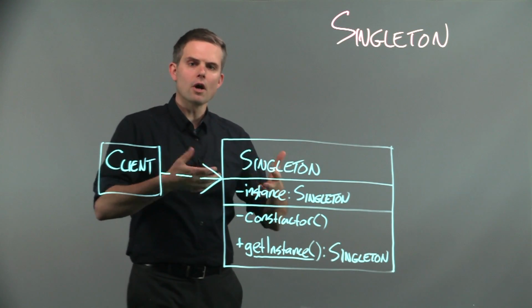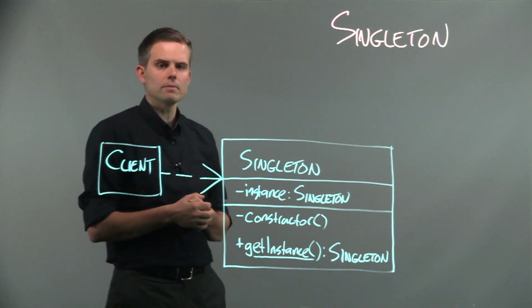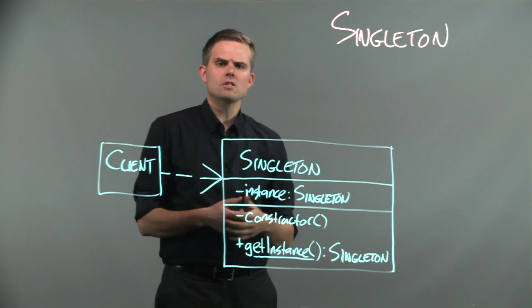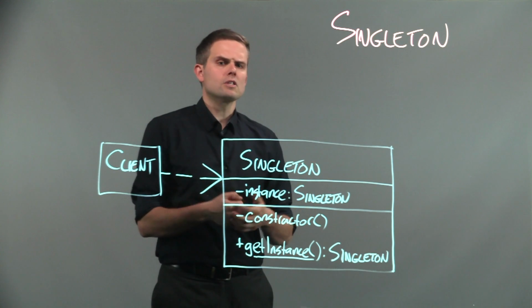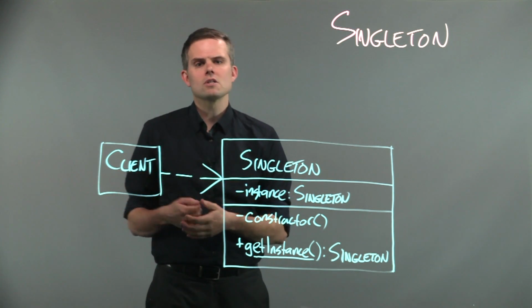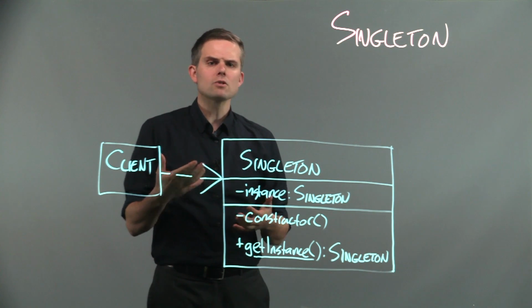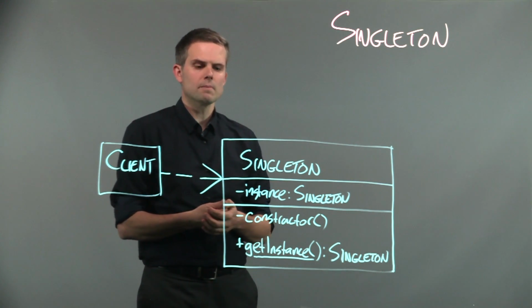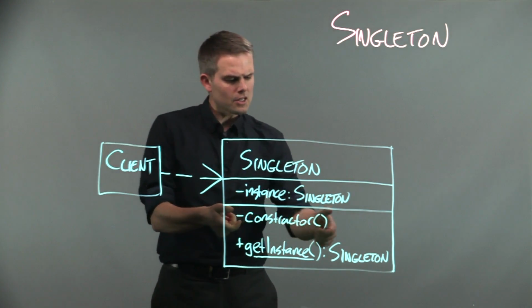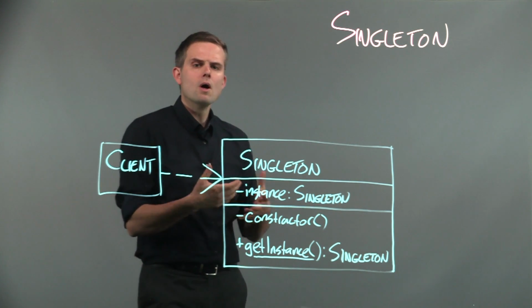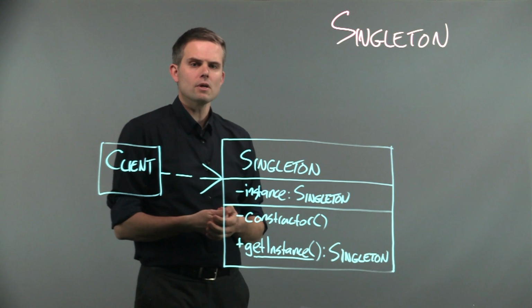Let's take a look at the canonical example of the singleton design pattern. So here we have a client who wants to make a call on an object that is a singleton without calling its constructor, because it might already exist. And remember before, one of the design goals of the singleton is to make sure that there's only one instance of an object. Also, we can see that the constructor is made private. That's what this minus sign is, as we recall from before. So we can't actually call the constructor.